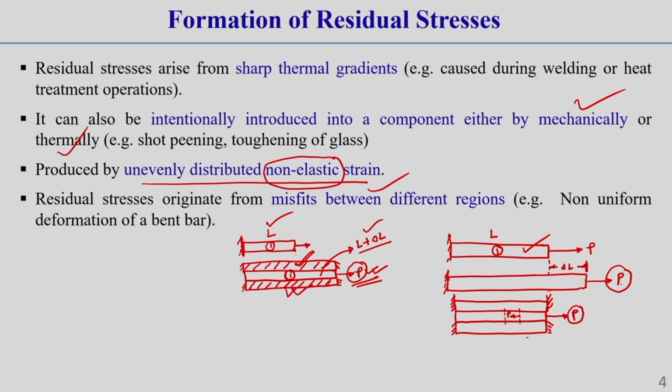That resisting force is generally locked in due to the support of the other layers.